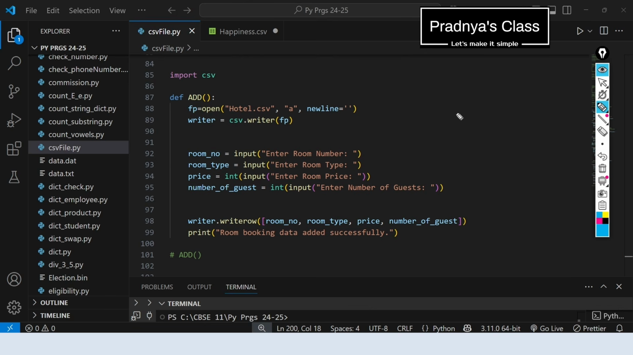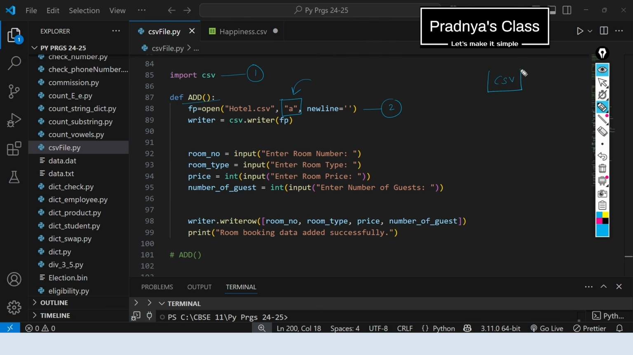If you can do it yourself, pause the video and give it a try. If not, let's do it together. According to the instruction, the user defined function is ready. We have imported the CSV module. Here is the second step. We are opening the file in the A mode. We need to keep on adding records to the file. That's why we will open it in A mode.